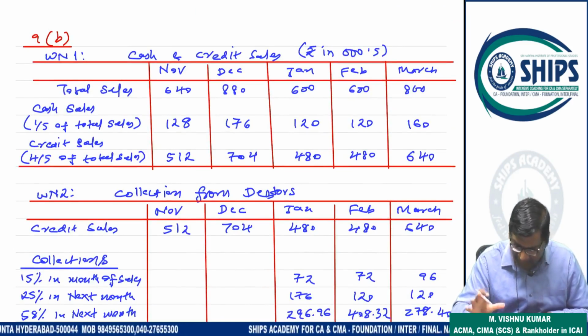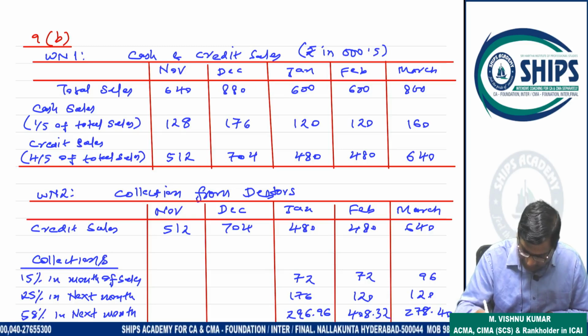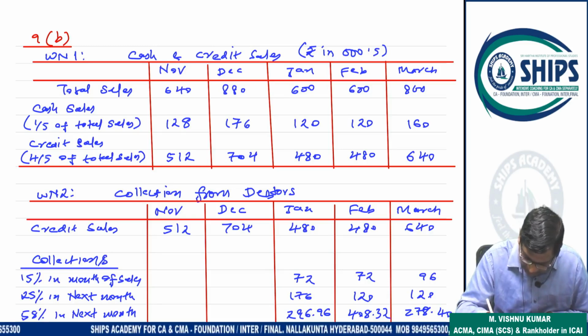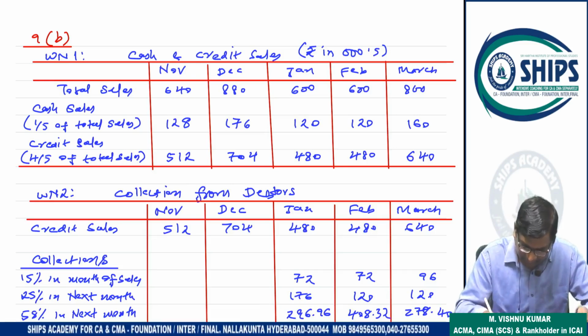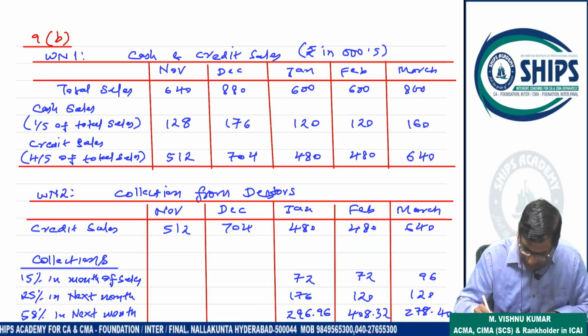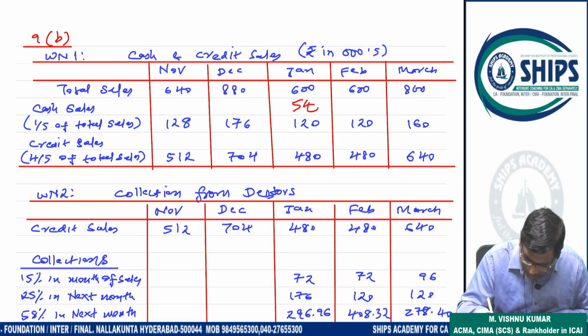What is mentioned is that 90% amount is required, not 100%. So first, if you see this sales data, 640, 880, 600, 600, 800, I calculate 90% of this. 600 into 90%, so this will be how much? 540. 540.